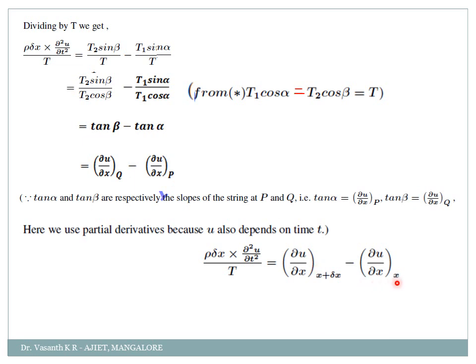Now here, at point p the value is x. You remember I told you, right? Initially in the diagram, from O to P it was x. Then from O to Q it was x plus delta x. So the same way, that's what I am taking here.